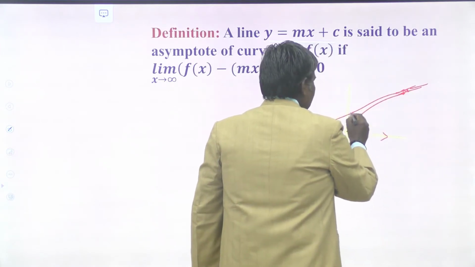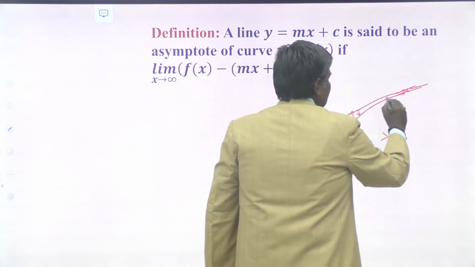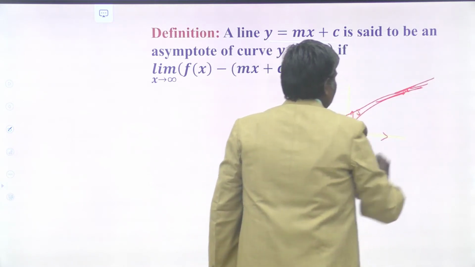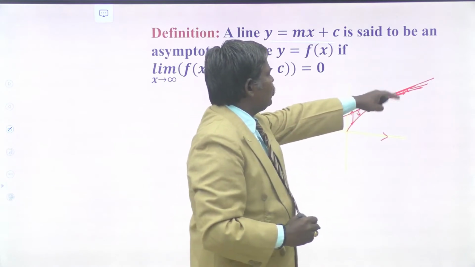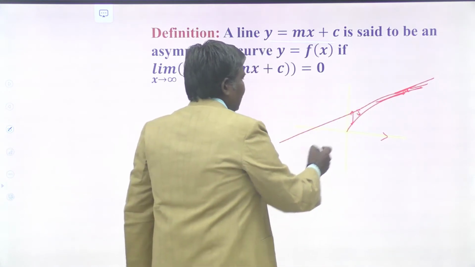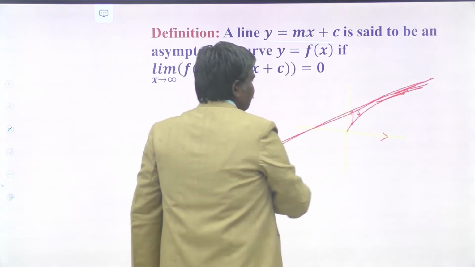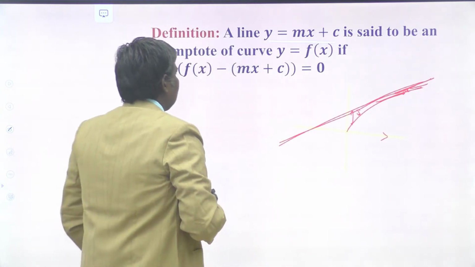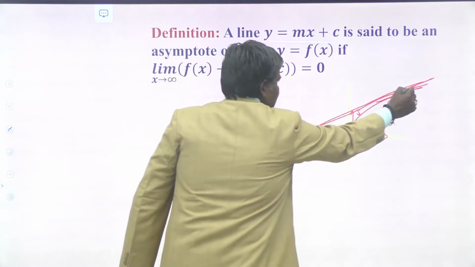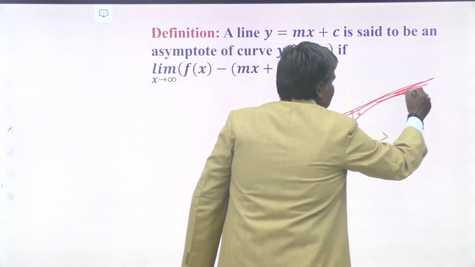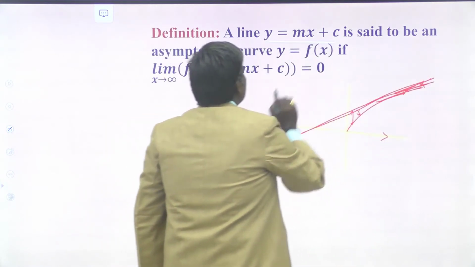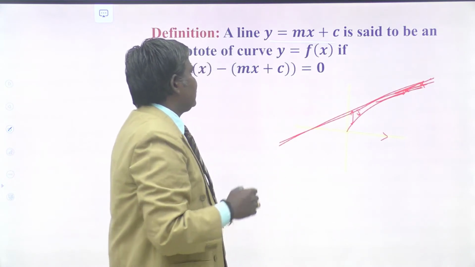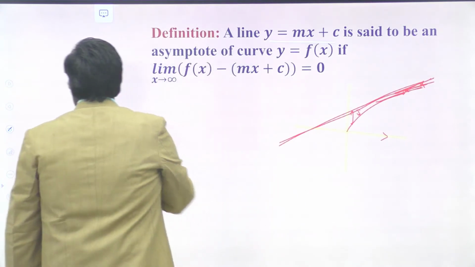So here is some difference, here is some difference. As x approaches infinity, the difference between the two curves becomes 0. At that time, we say that this line is said to be an asymptote to that curve. This line touches our curve at infinity. So we say that the line y equal to mx plus c is said to be an asymptote of the curve.